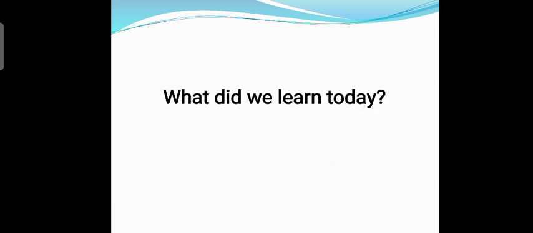So children, what did we learn today? We learned that garbage causes an adverse effect on the environment, and if you are disposing of the garbage, then it must be segregated in a proper way according to its nature. If it is biodegradable, it should be dumped into the green bins. If it is non-biodegradable, it should be kept in the blue bins. In this way, you can segregate the garbage generated from your homes, and you can contribute to making the environment clean.